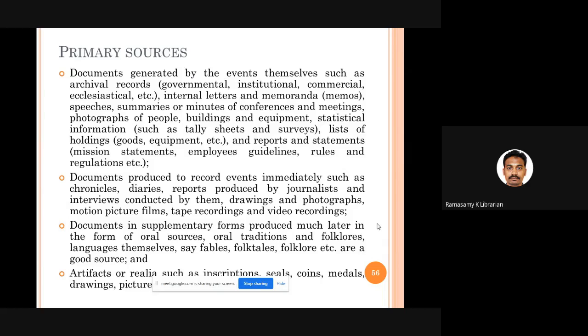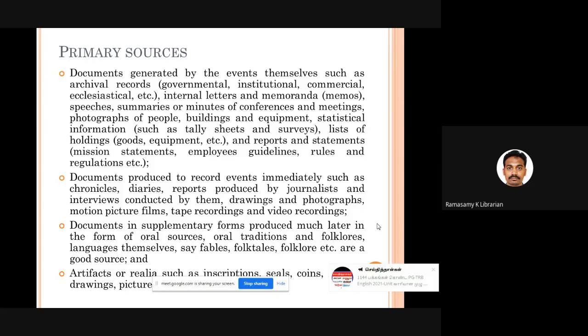And what are the primary sources that can be used in historical research? We have government documents, institutional documents, letters, memorandums, speeches of great individuals, minutes of the conferences, photographs of people, buildings, tally sheets, surveys, equipment, the rules and regulations given by a particular government or agency. After the occurrence of an event, sometimes we prepare chronicles, a diary, a report. Journalists will prepare a small summary of what happened, their drawings, their pictures, video recordings. They also can be taken.